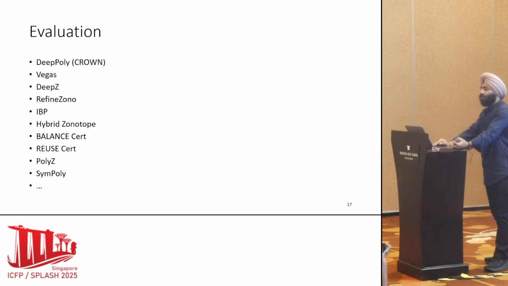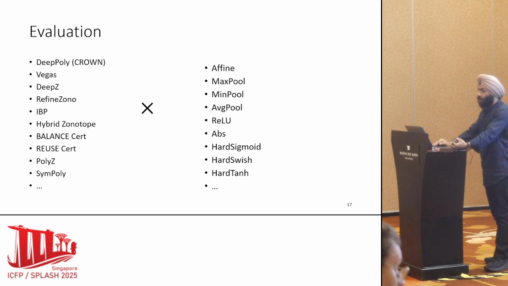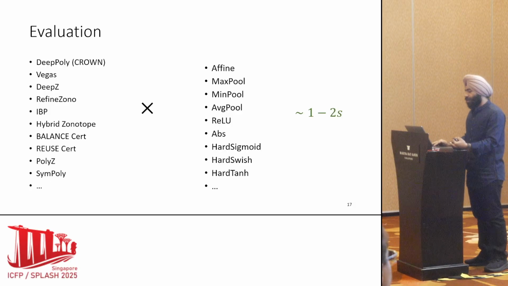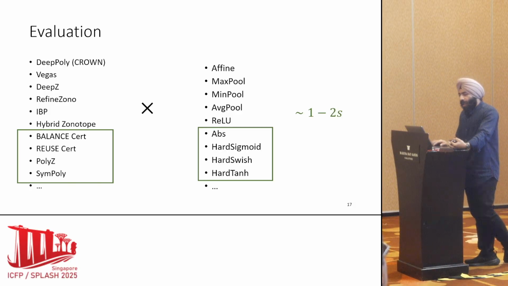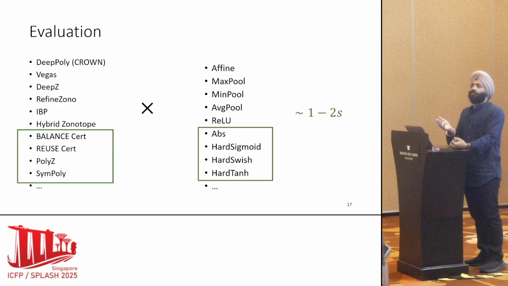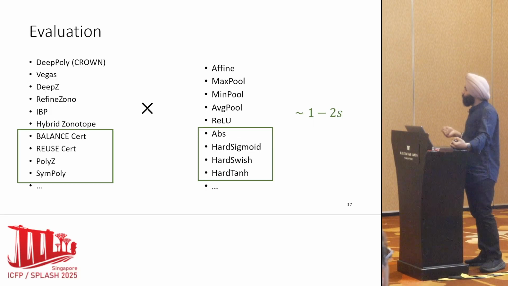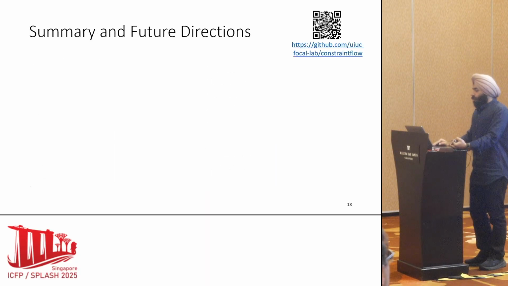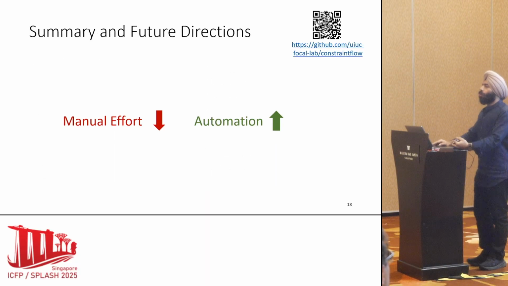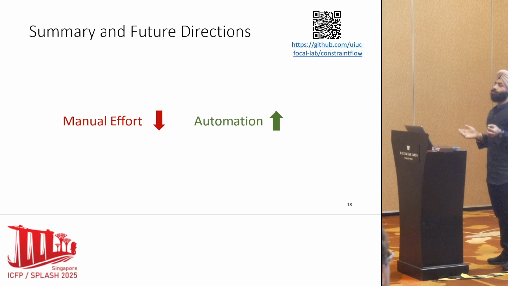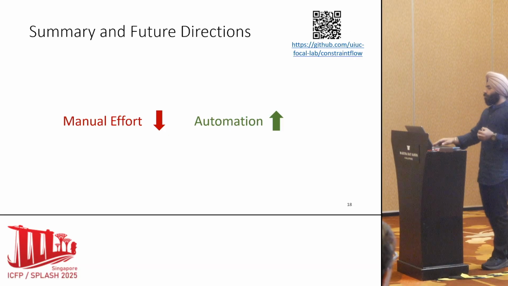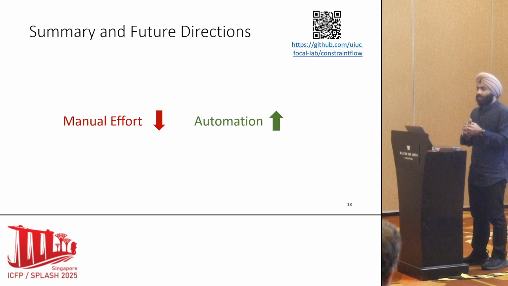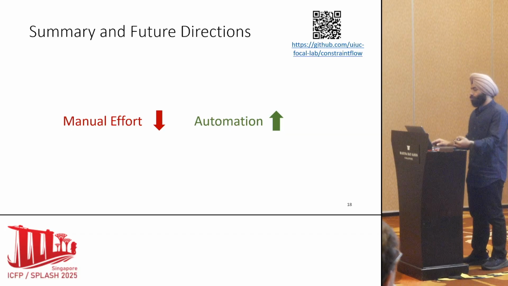For evaluation, we took several certifiers and their corresponding abstract transformers. Most of the verification can be done within 1 to 2 seconds. And we also introduced new abstract transformers and certifiers. So this also shows the utility of constraint flow, that it's easy to develop new certifiers and verify them. To conclude, the whole objective of this work is to reduce the manual effort and increase automation as much as possible. We want to democratize neural network verification and make it available to more and more users.